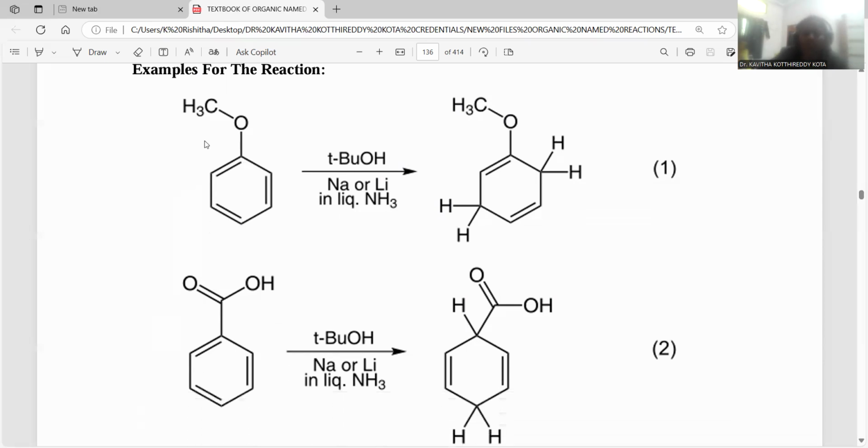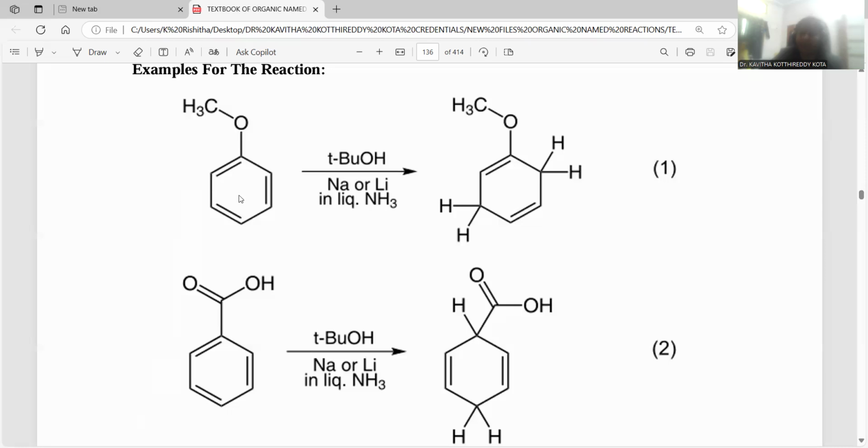But here is the compatibility factor. Other factors are also taken into the picture. So in the case of already substituted compounds, methoxy and carboxylic acid, what kind of nature can you notice? What differing nature can you notice between these two? Methoxy is an electron releasing group, a ring activating group, and you can notice the carboxylic acid is electron withdrawing, which will deactivate the ring system. So both are supposed to be performed with this Birch reduction, but the position of hydrogen addition will be different in the case of these two.